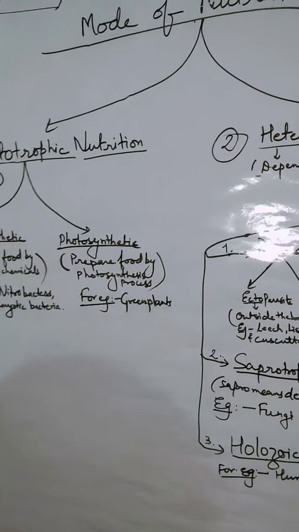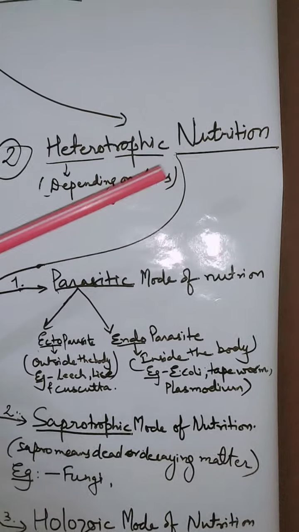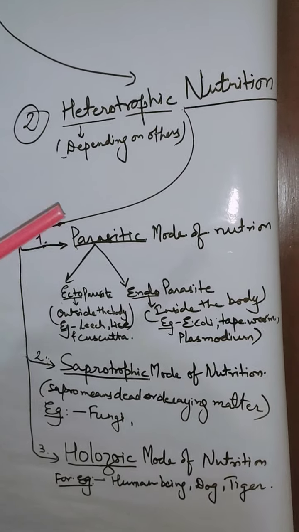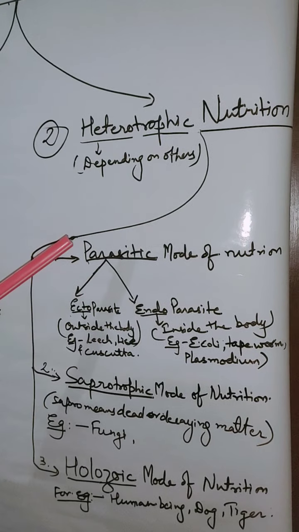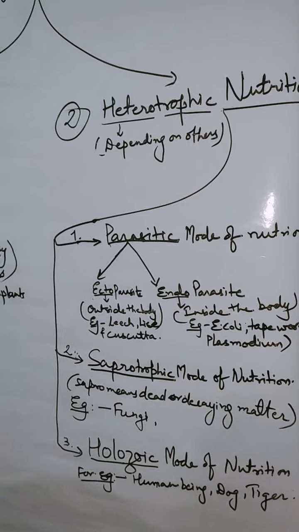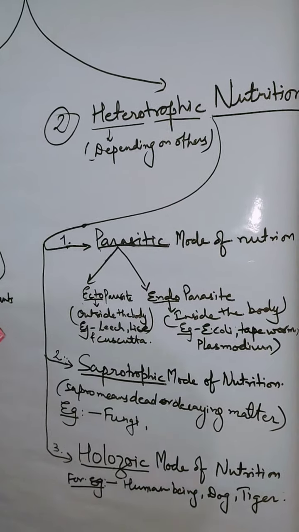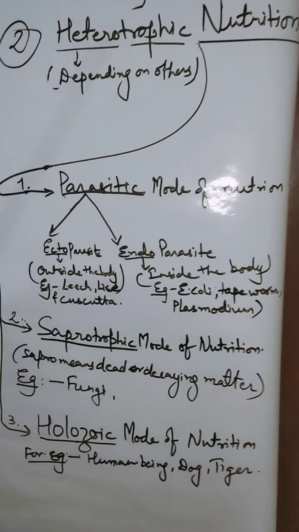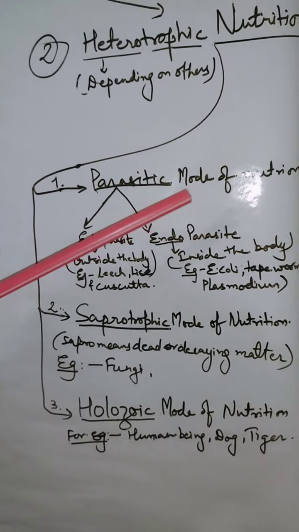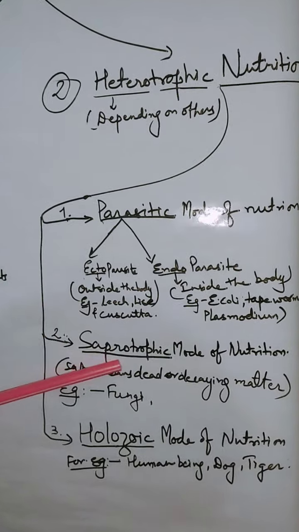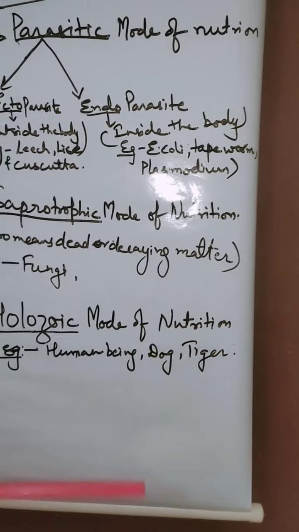First, before that, let's see the second mode of nutrition, that is heterotrophic nutrition, or the way in which the organisms are depending on other organisms for getting their food. Again, on the basis of the different ways of getting food and utilizing energy by depending on other organisms, this is of three types. First one is the parasitic mode of nutrition, second one is the saprotrophic mode of nutrition, and the third one is the holozoic mode of nutrition.